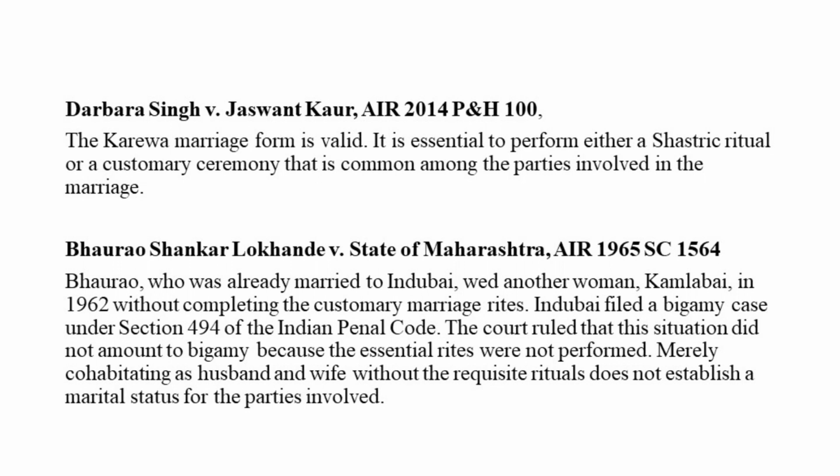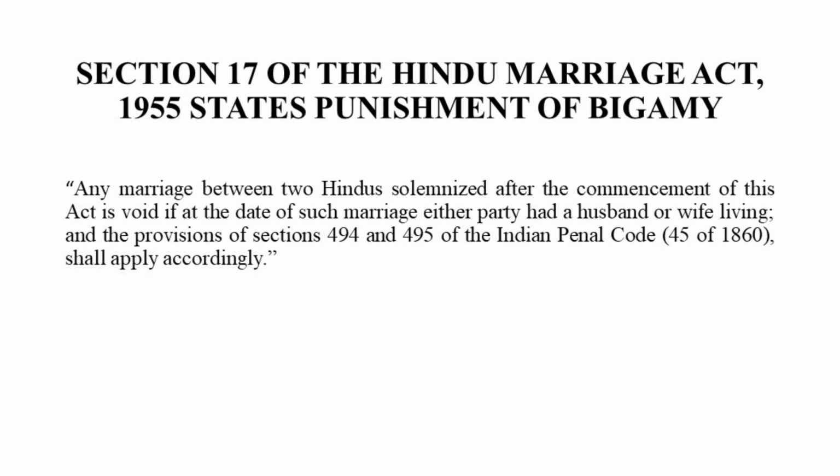Darbara Singh case, Karewa marriage, it was considered to be a legitimate kind of marriage. Bhaurao Shankar is another case where a person was married to a woman, Indubai, and then he later married another woman, Kamlabai. Because he married this woman, the first woman filed for bigamy, but it was laid down that no essential ceremonies had taken place. There was no Saptapadi, nothing of that sort. So this is not a marriage, as a result of which this person cannot be held liable for bigamy under section 494 of the Indian Penal Code, and thus he was exonerated. He was not held liable for bigamy because no ceremony was performed in this kind of marriage.